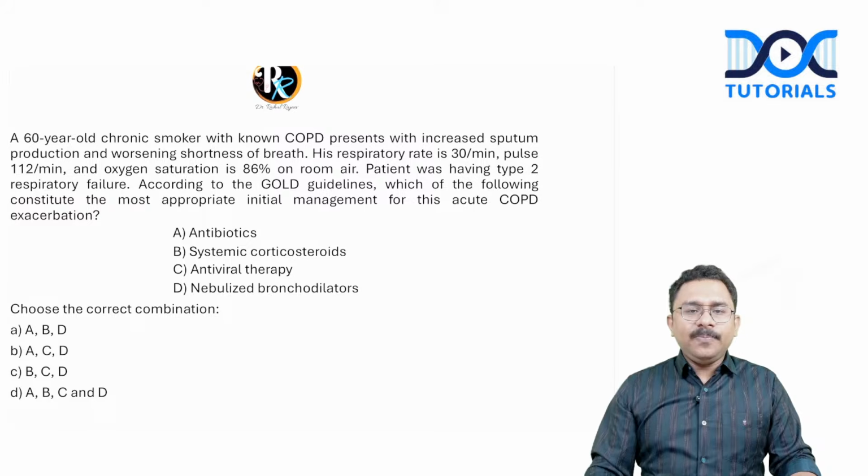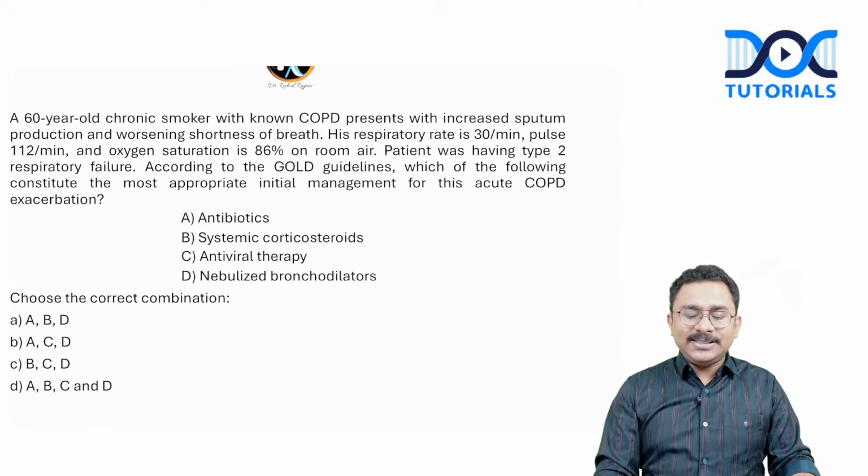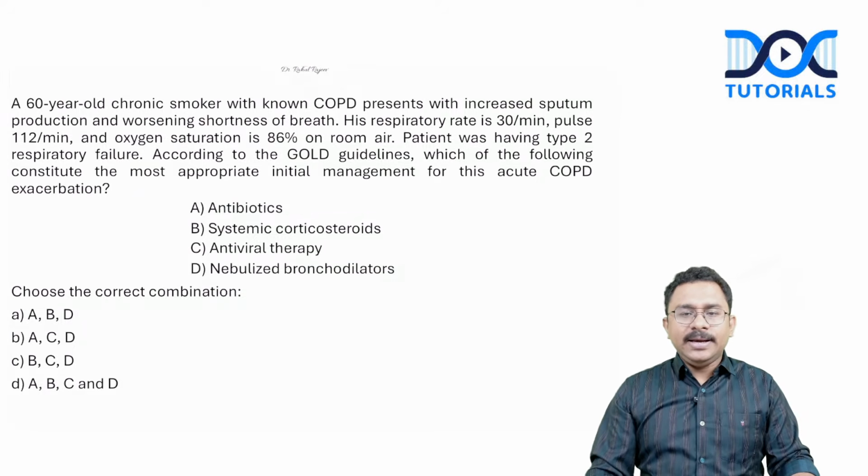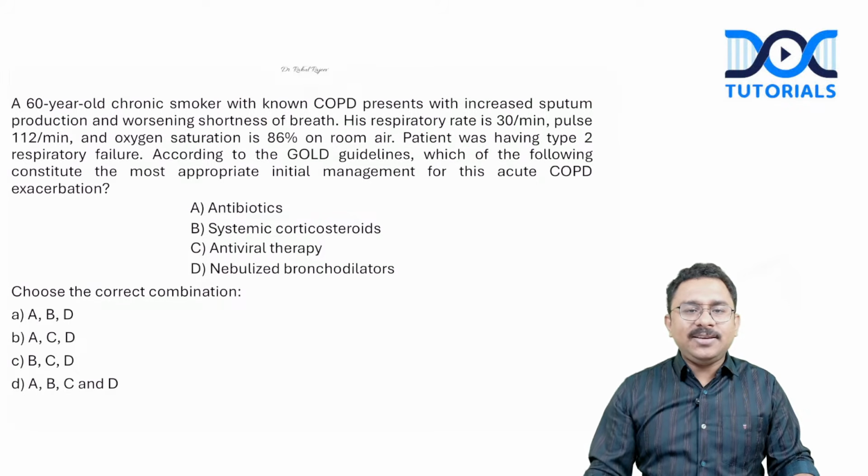A 60-year-old chronic smoker with chronic obstructive pulmonary disease presents with increased sputum production and worsening of shortness of breath. His respiratory rate is 30 per minute, pulse rate 112 per minute, oxygen saturation 86% on room air. The patient was having type 2 respiratory failure. According to the GOLD guidelines, which of the following constitutes the most appropriate initial management for his acute COPD exacerbations? So there was mention of antibiotics, steroids, antiviral therapy, and nebulized bronchodilators.